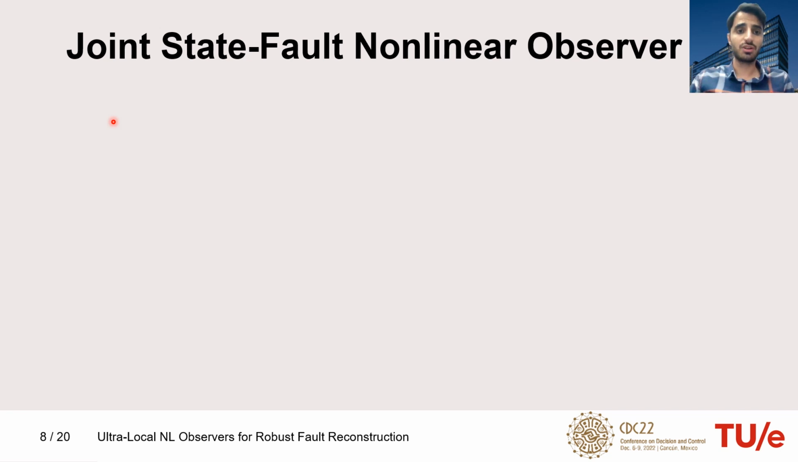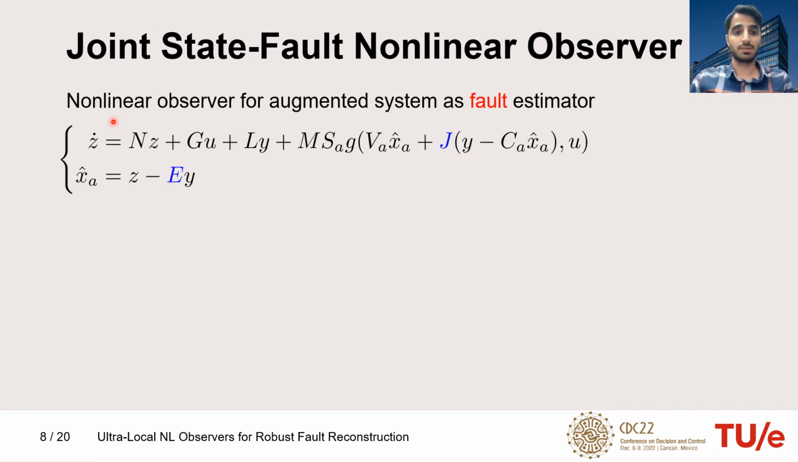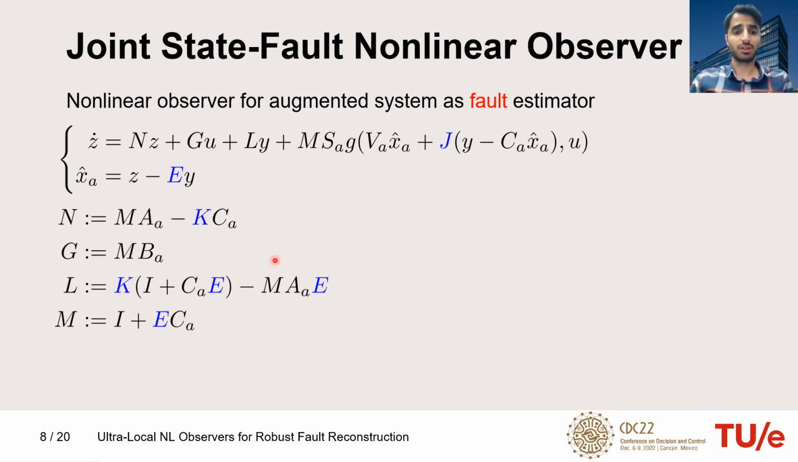Then we construct a nonlinear observer to estimate the augmented states, XA. The nonlinear observer dynamics is shown here, in which Z is the state of the observer, and N, G, L, and M are defined like this, and here E, K, and J are independent design matrices, and X hat A is given by this equation. I should also mention that we are not interested in all of X hat A, but we are interested in the part which corresponds to the fault estimate F hat.